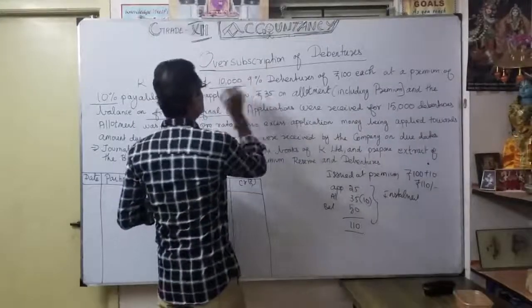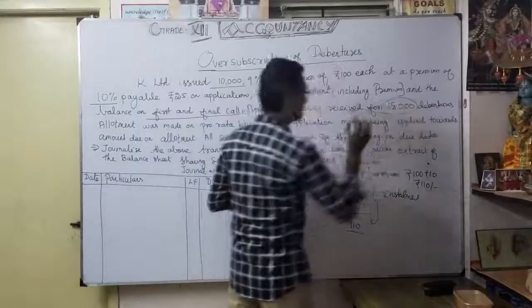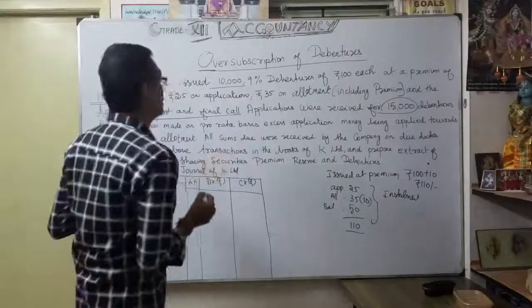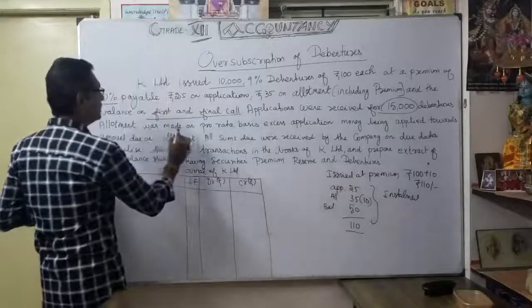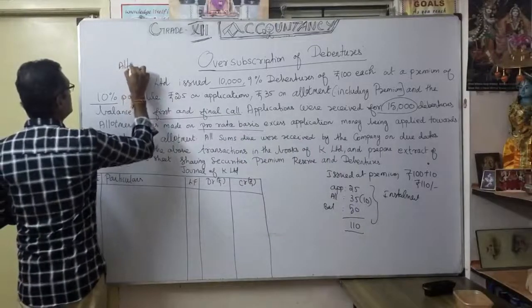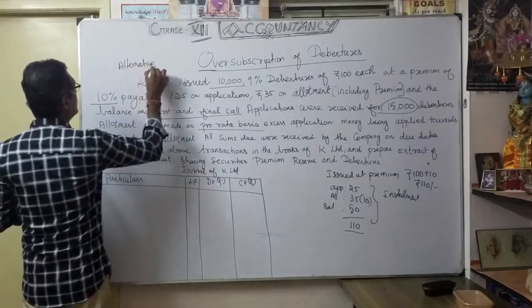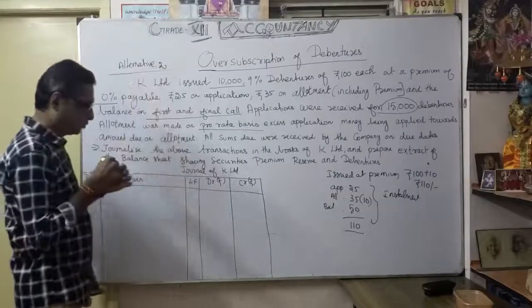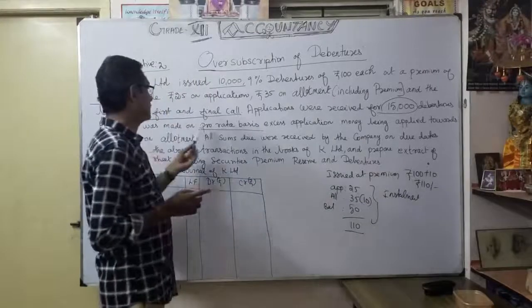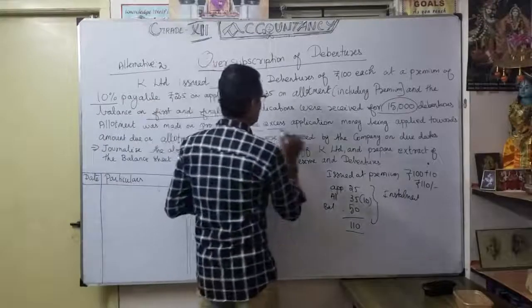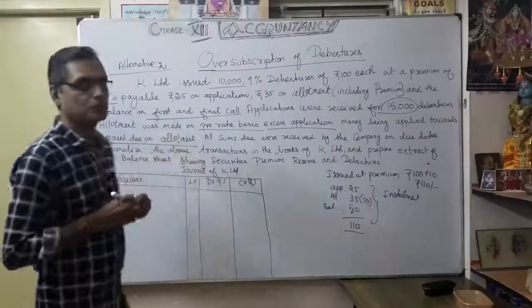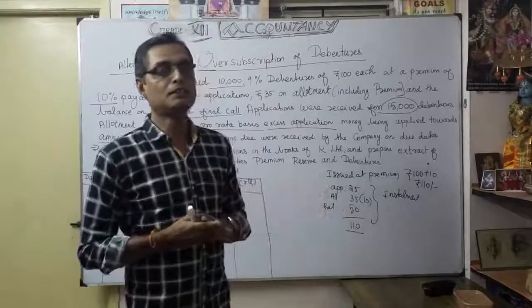Actually issued 10,000, but received how much? 15,000 debentures. So it's naturally coming under excess subscription. That's why allotment was made on a pro rata basis. That's why it is the second alternative, alternative 2. It is a partial or pro rata basis. That means the excess application money is going to be utilized for the amount due on allotment. Any excess application money you are going to adjust against this allotment due.